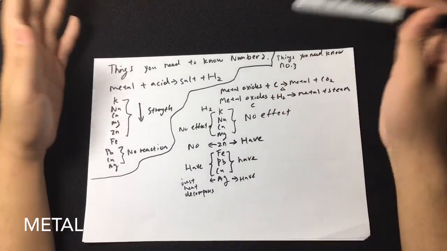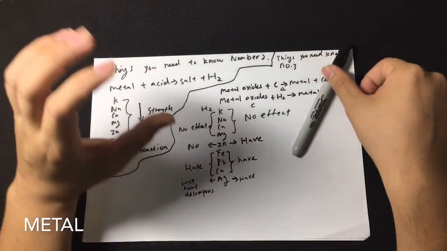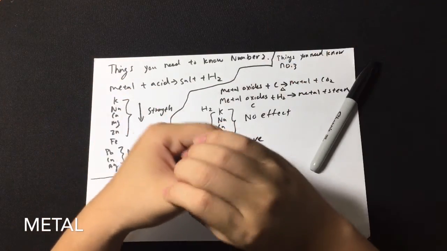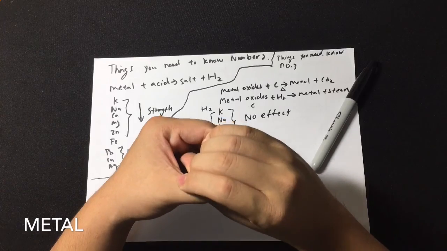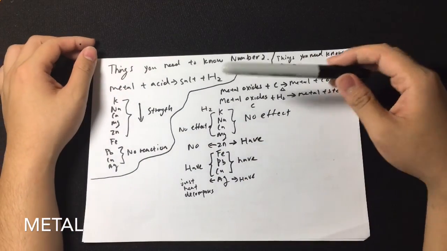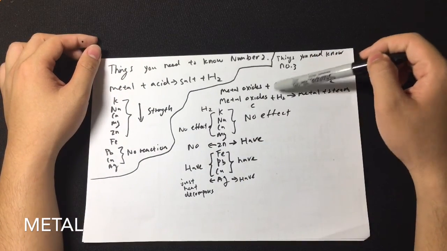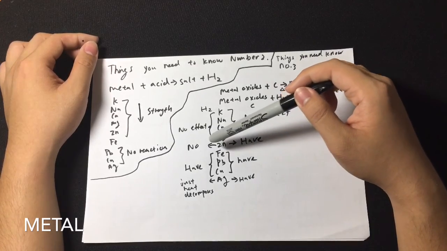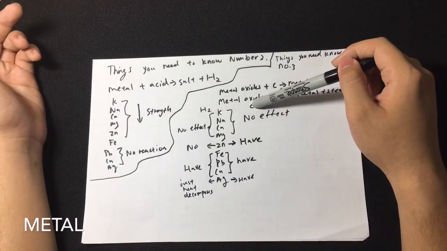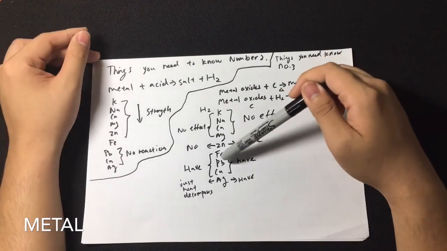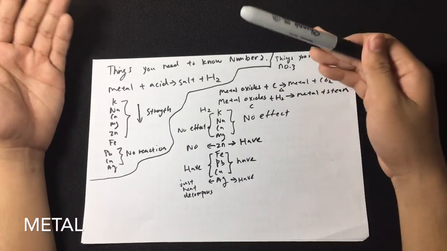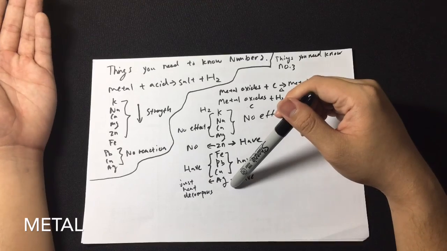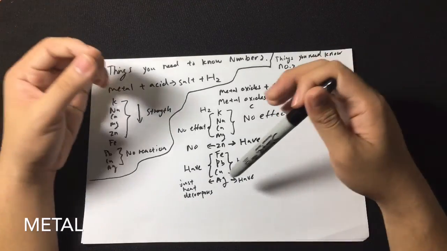The first few have totally no effect because they are very strong. If you are a very reactive metal, you will tend to make a very strong bond with oxygen in the metal oxide, and as a result, it's very hard for you to actually separate them apart. So the first few have no reaction. Zinc can be reduced by carbon but cannot be reduced by H2. And subsequently, they all can be reduced by carbon and H2. And even the last few, which are super unreactive, it's so easy to break them apart.